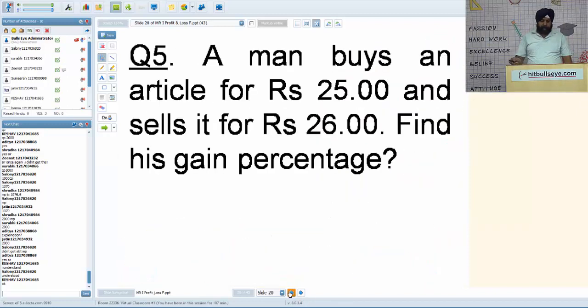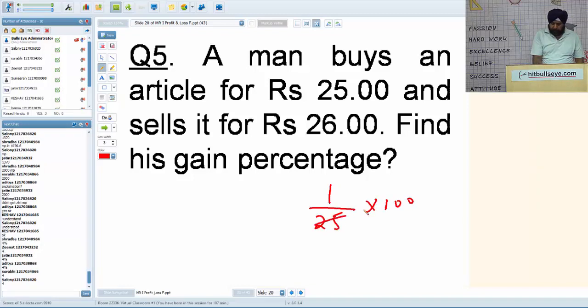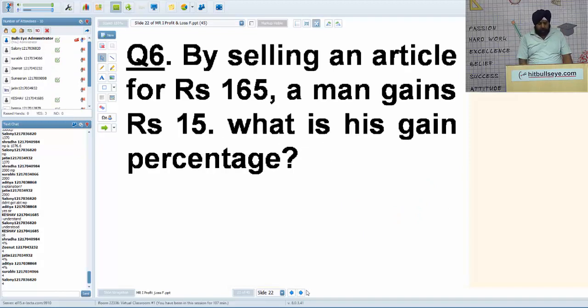A man buys an article for 25 and sells it for 26. Find his gain percent. Quick. Very basic question. CP is given, SP is given, you have to find the profit percent. Absolutely right. Very easy, Shraddha. Got it, Jatin. You are absolutely correct. There is a profit of rupees 1. And profit upon CP, that is 1 upon 25 into 100. It is none other than 4%. We move on to the next question. Again, very simple. You should remember profit and loss are always on the cost price.